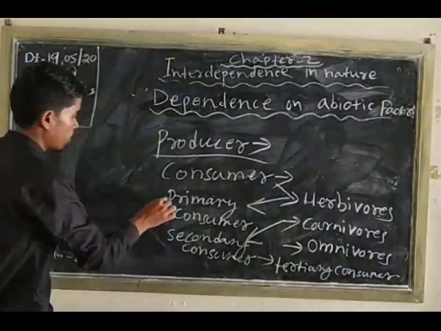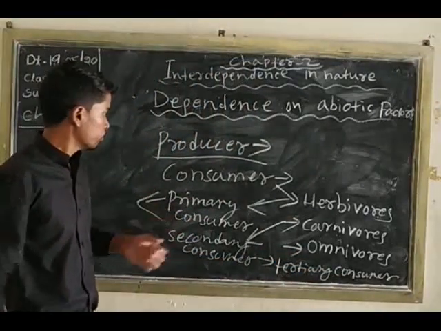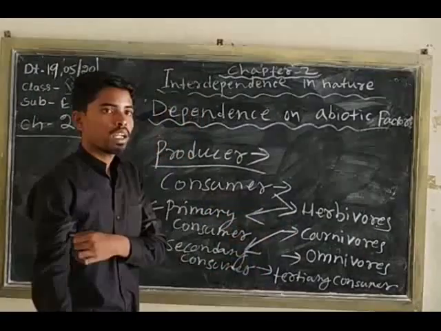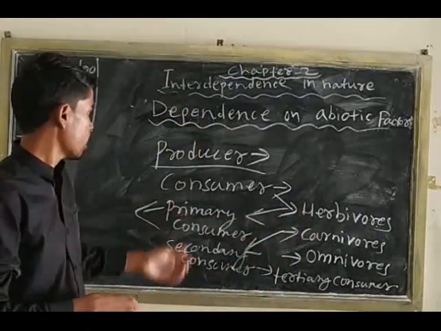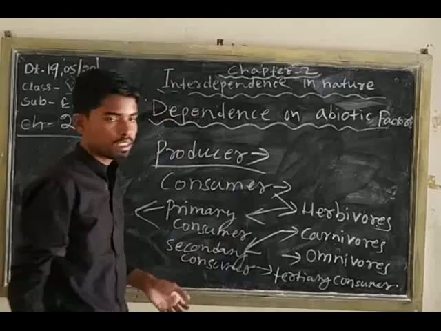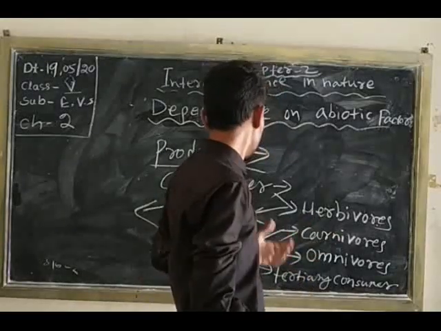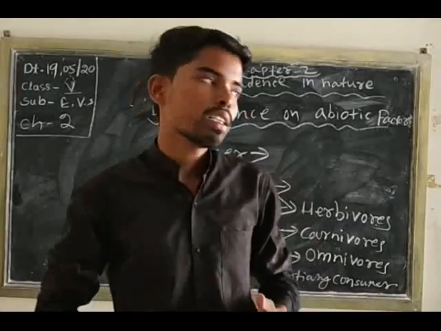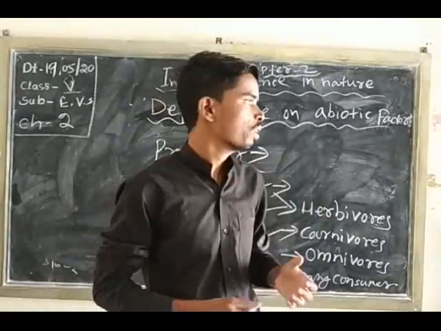So what is a primary consumer? The carnivores or the animals that depend on herbivores, that is the primary consumer. Similarly, the secondary consumer depends on the primary consumer, and the tertiary consumer depends on the secondary consumer for their food.